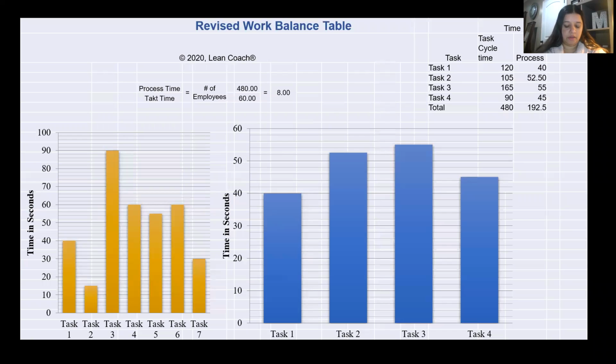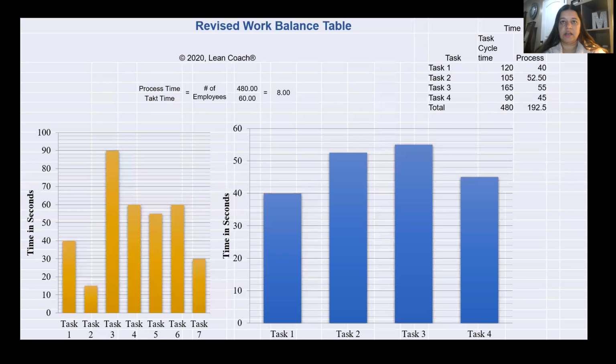Moving to the last line, I have revised the work balance table. On the left, you can see the table that I've discussed before, which has a lot of variability from task 1 to 7. How I have redesigned the new work balance table is that task 1, which is over here at 120 seconds, I have kept the same way, and I have combined task 2 and task 3, which is 105 seconds total, which is coming for a cycle time of 52.50 with 2 employees.